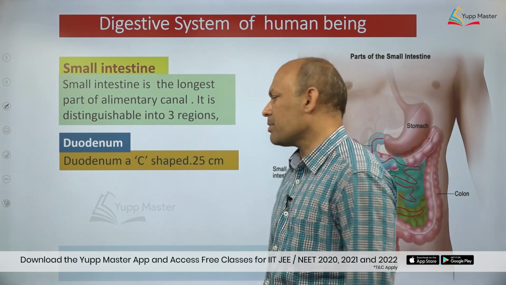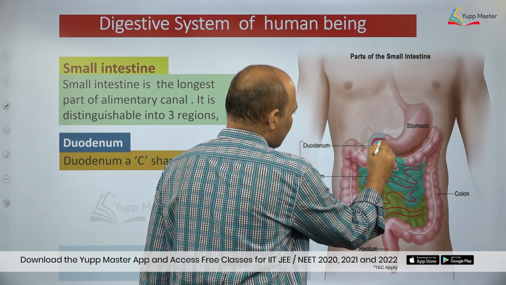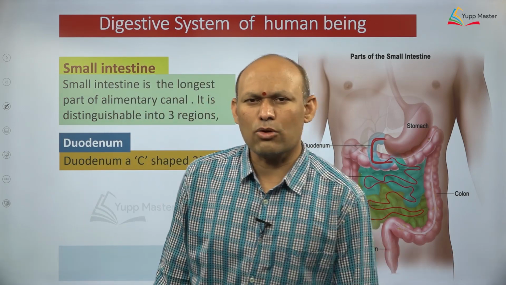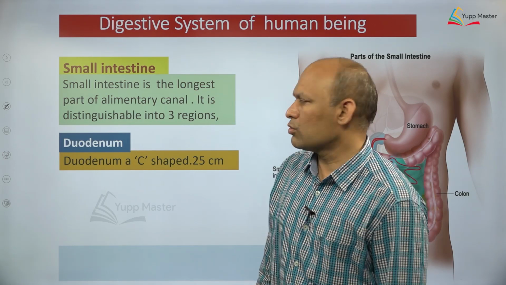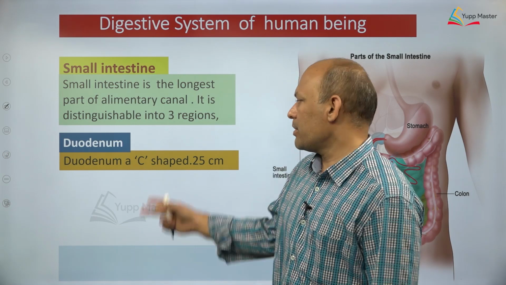Duodenum is C-shaped, dear students. Are you able to see? If you see its shape, this duodenum is a C-shaped structure. It receives the hepatopancreatic duct, dear students. It receives what? Bile juice and pancreatic juice through the hepatopancreatic duct. It is a C-shaped structure and it is just 25 centimeters. How much?